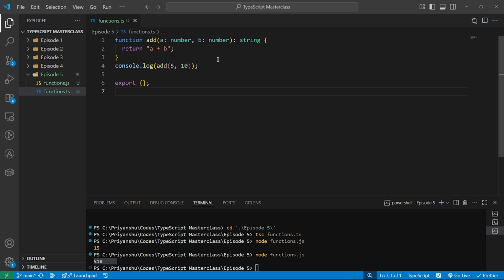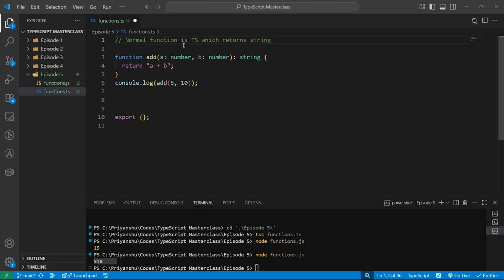So basically this is how you write a function in TypeScript. But there are many things, this is not the only thing. Like what if you don't want a function to return anything?